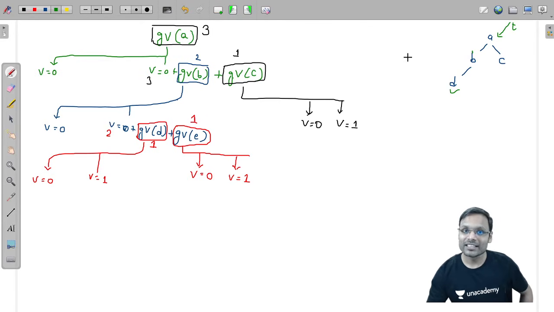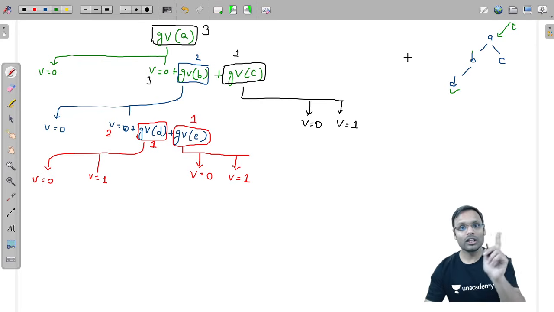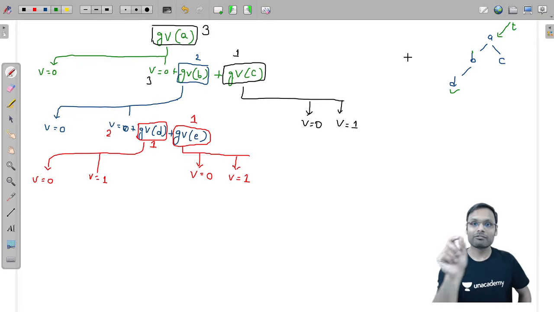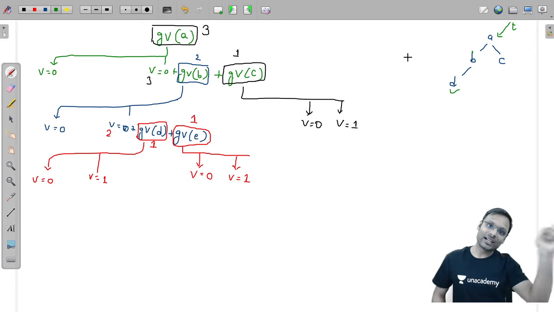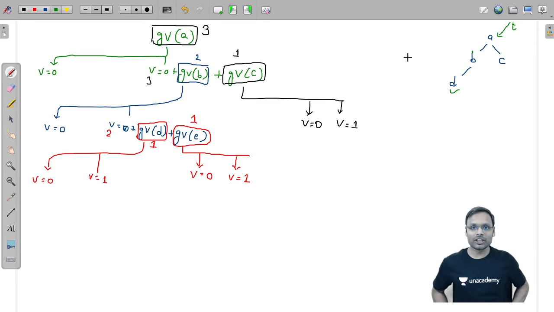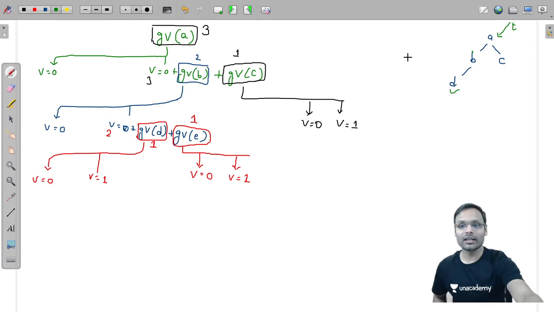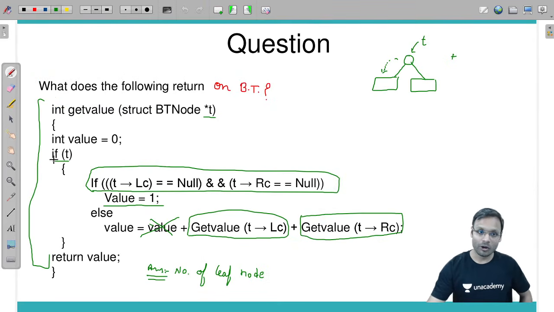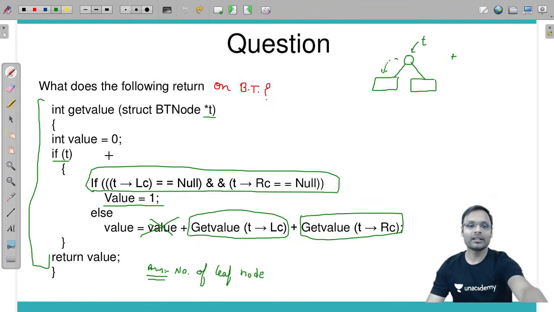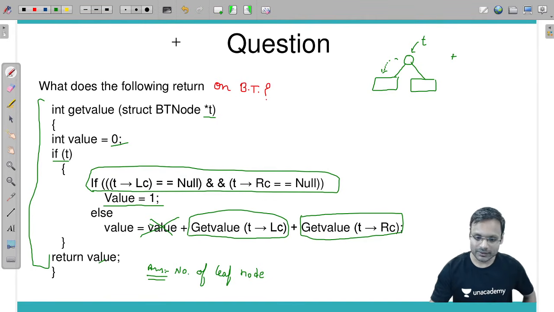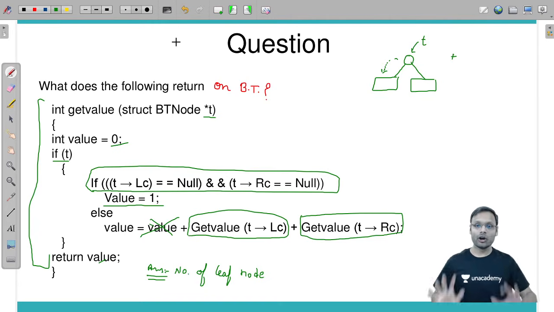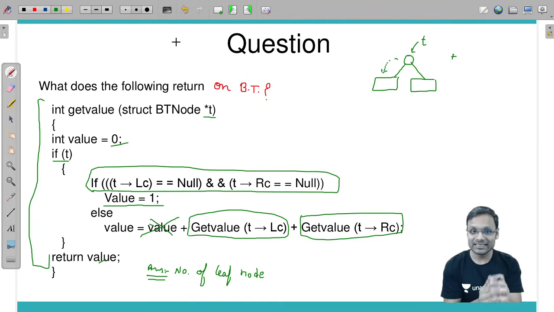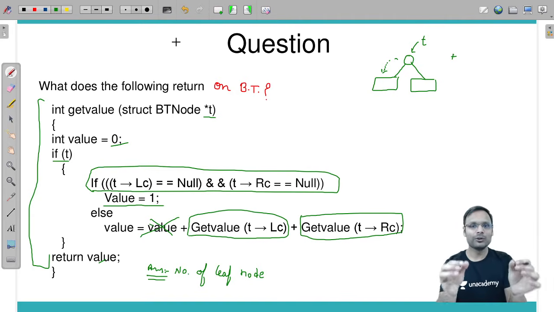So if only a single child is available and you are calling for that missing child, null, then my function should return 0. That is why that condition is written. If you have called the function for a null pointer, then I should return 0 leaf nodes from that. Because of that, this particular base case is written. If you have somehow called with the null pointer, then I should return the value 0. That is why we have written it.